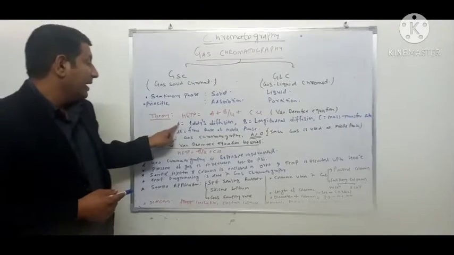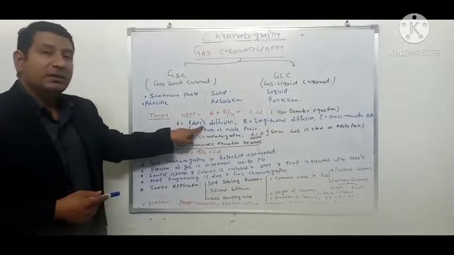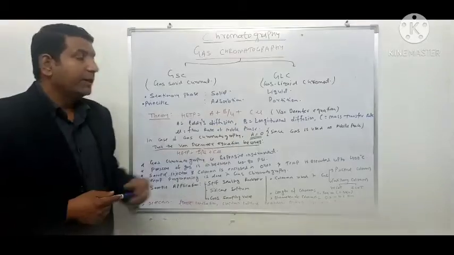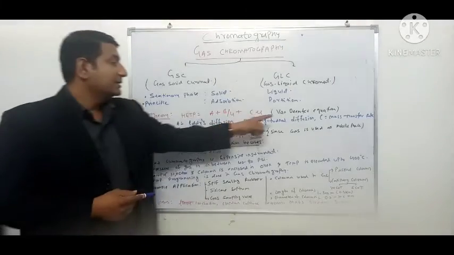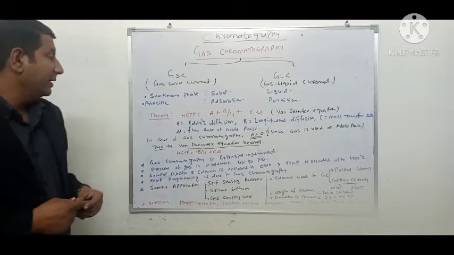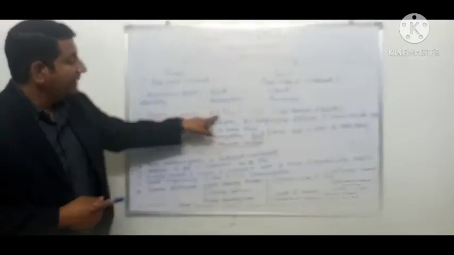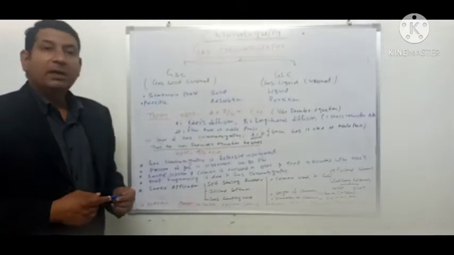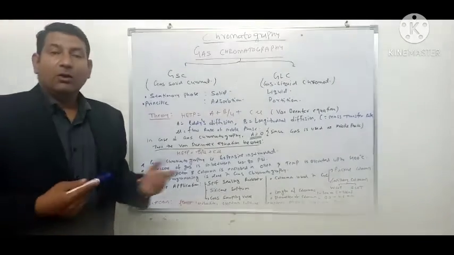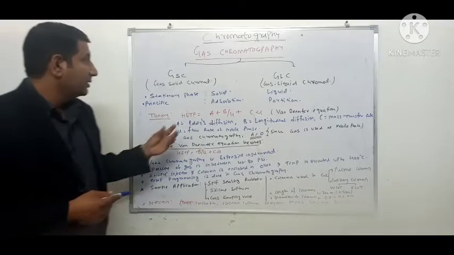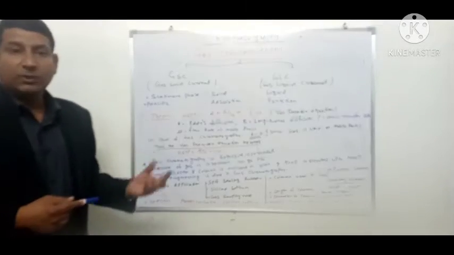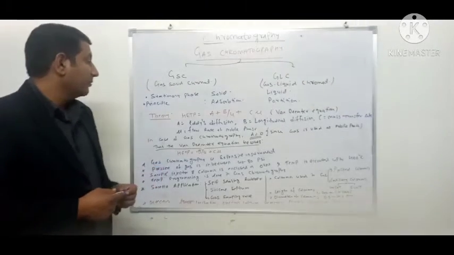A is eddy diffusion, B is longitudinal diffusion, C is the mass transfer rate, and mu is the flow rate of the mobile phase. This equation is the basis of the theory behind gas chromatography.